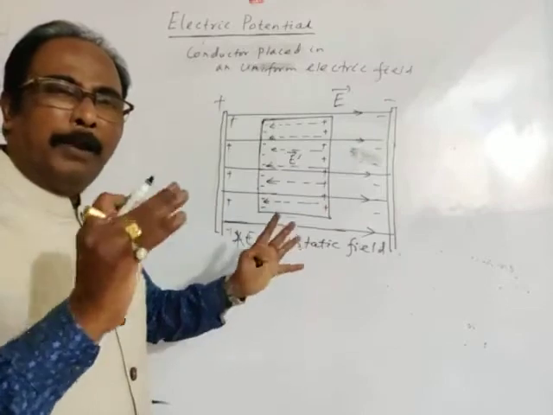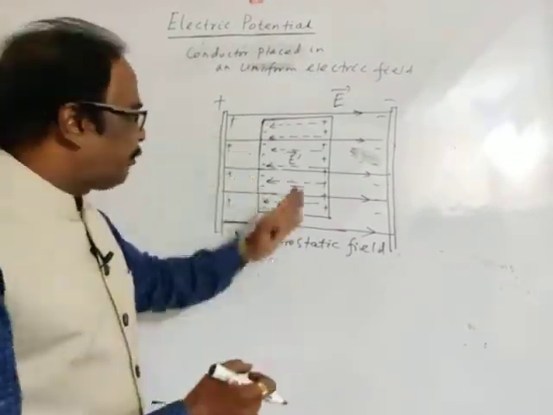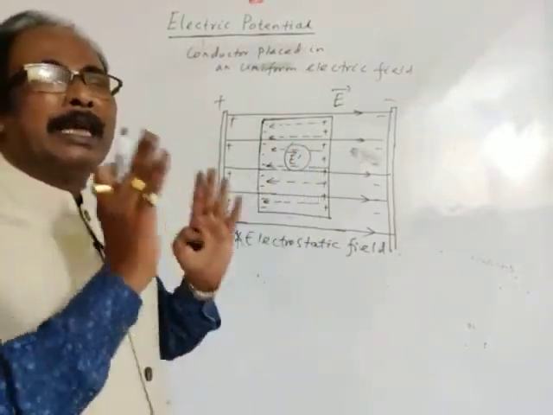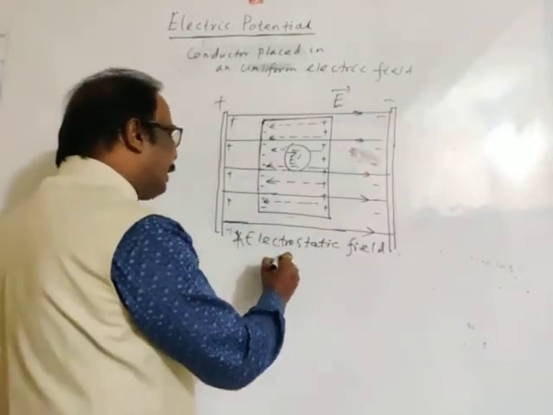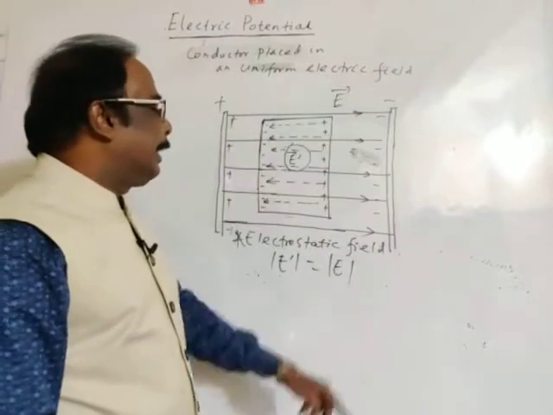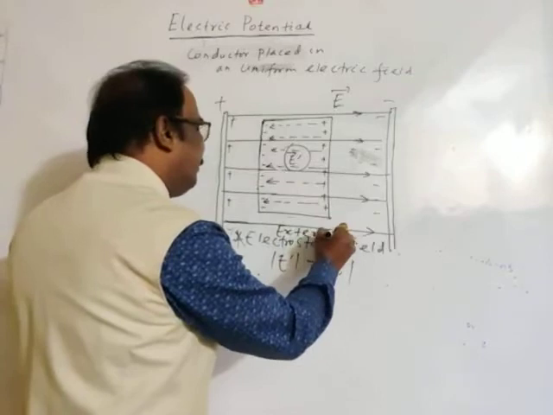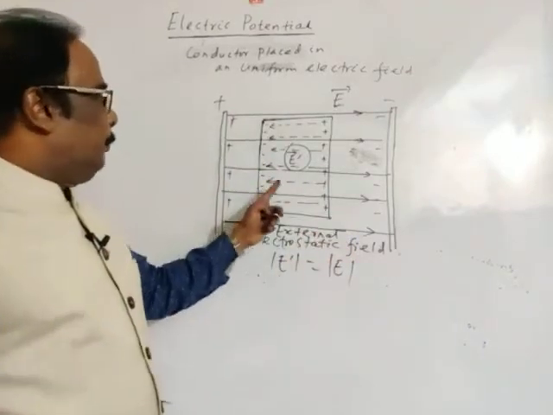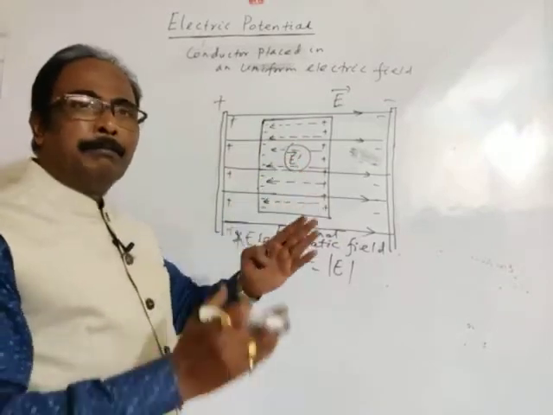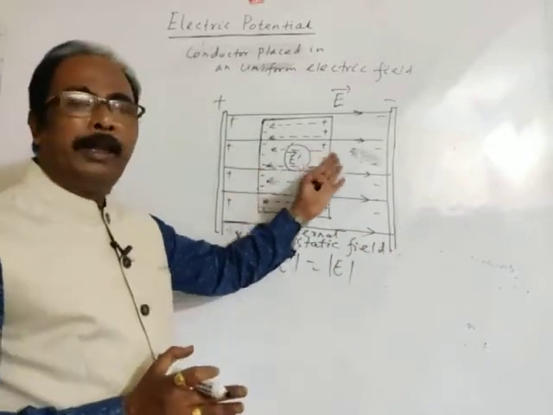The strength of the induced electric field goes on increasing till its magnitude becomes equal to the magnitude of the external electrostatic field. To increase its strength, more and more charges get deposited at both free ends.